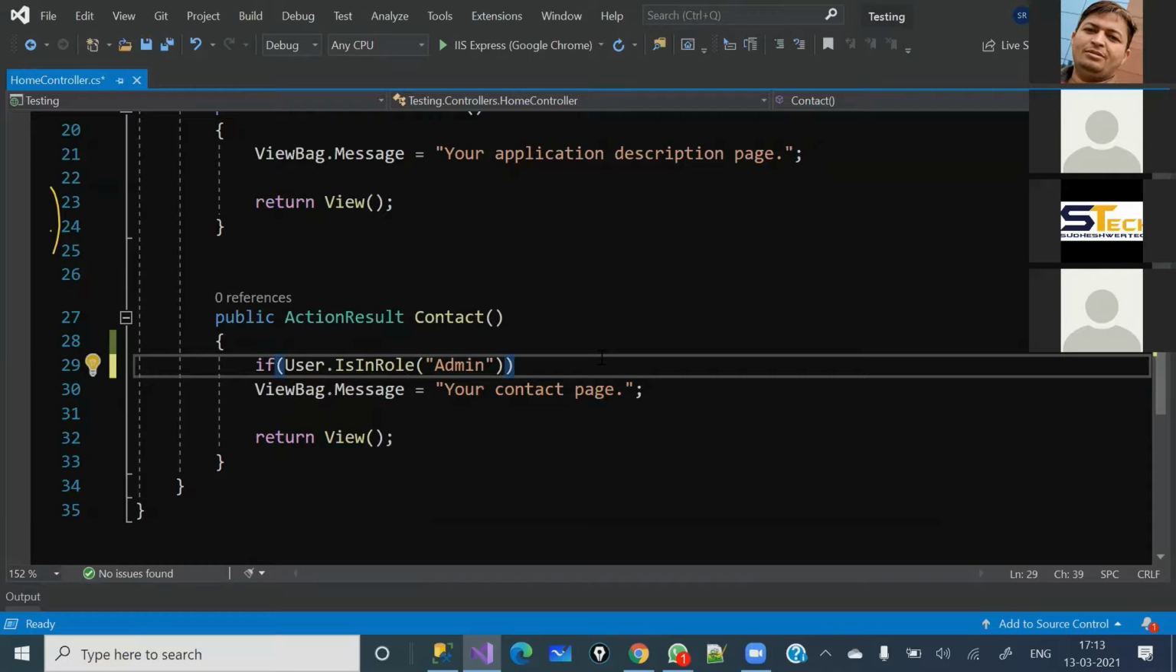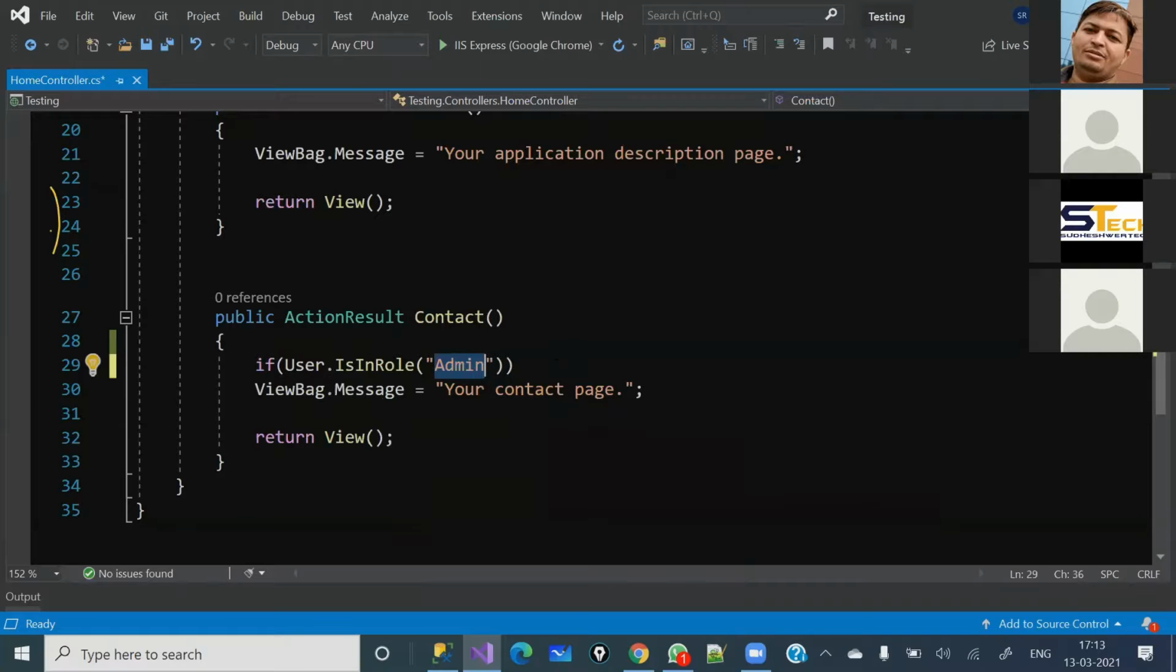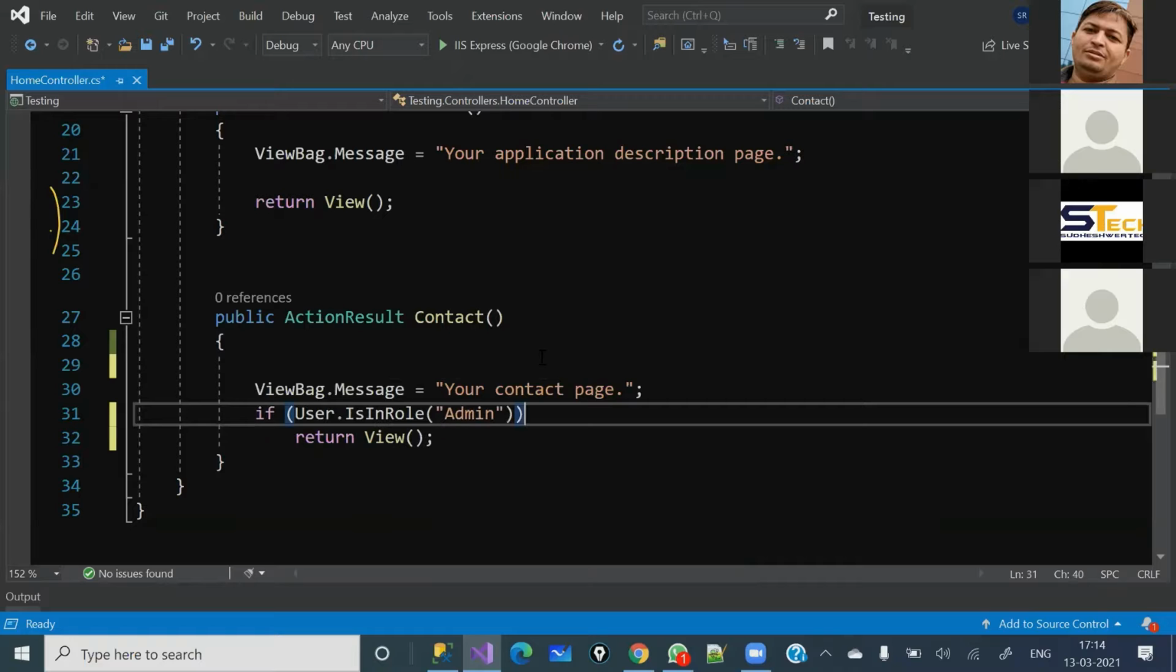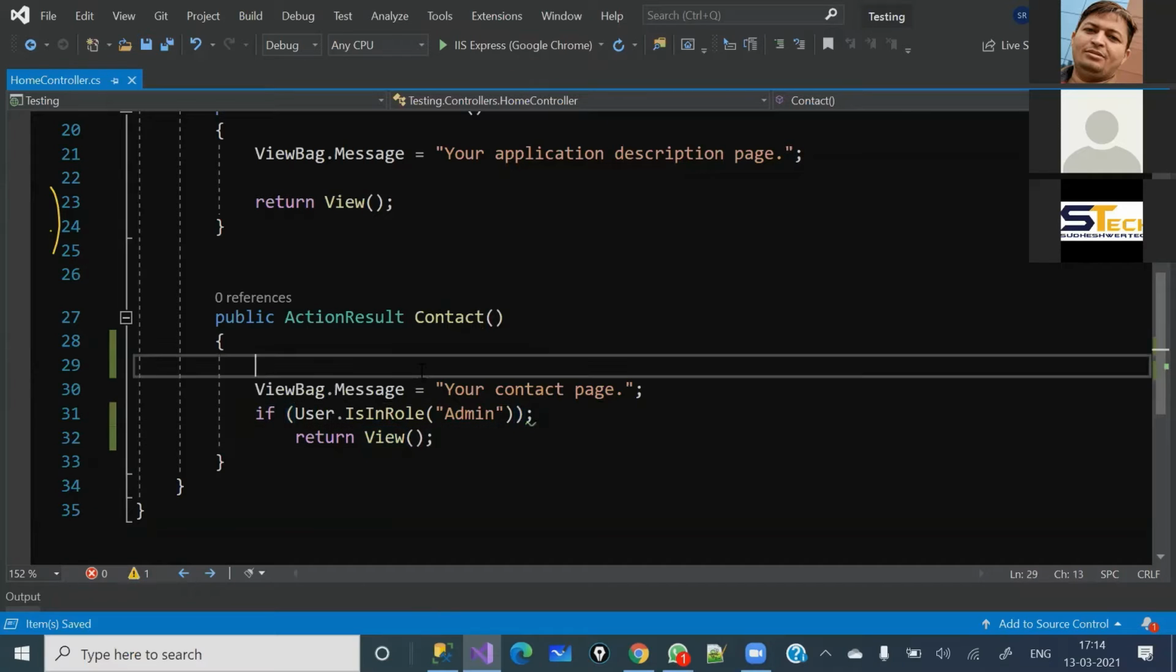Again, you can create a separate class and give that as a property, as a constant. So only one place you need to change, it will be applicable. Suppose you are going to use this in multiple places, the better way is to create a constant property. So here I'm going to write a condition: if user is in role admin, then only he should have access to this view page, not anyone else.